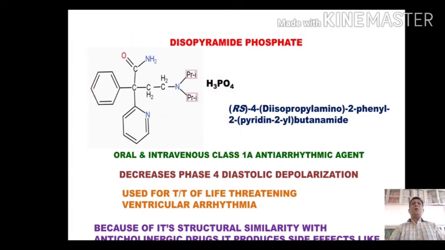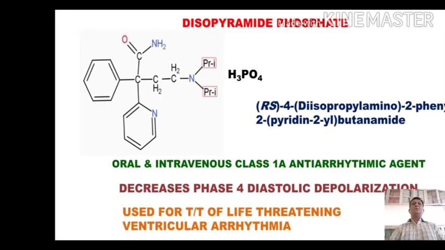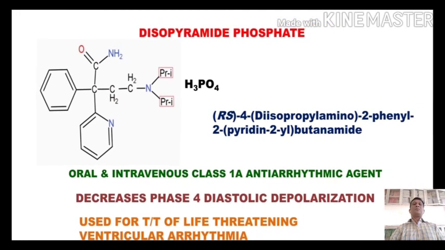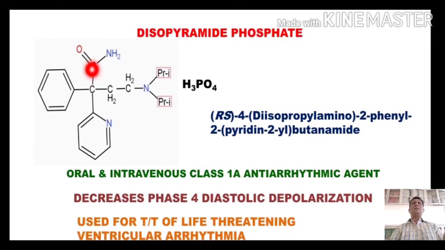For the IUPAC nomenclature of this compound, we will select the long carbon chain containing the amide group. So this will be 1, this will be position number 2, this will be 3, and this will be number 4 position. So with 4 carbons and amide group, this compound is called butanamide. If we know the numbers, this is number 1, 2, 3, and 4.